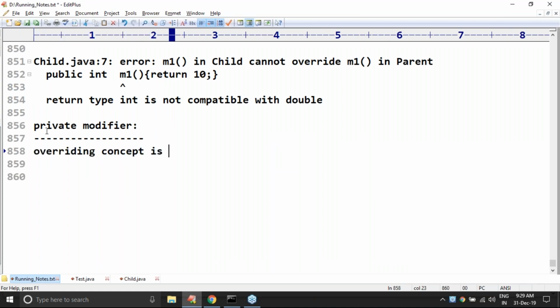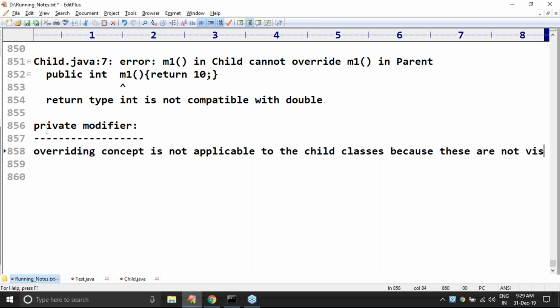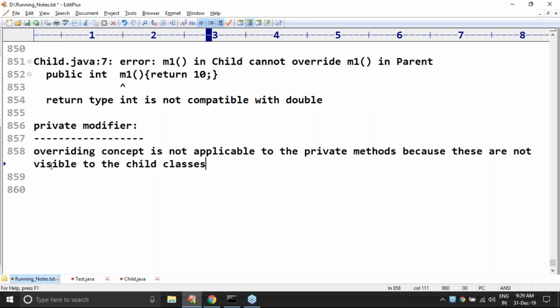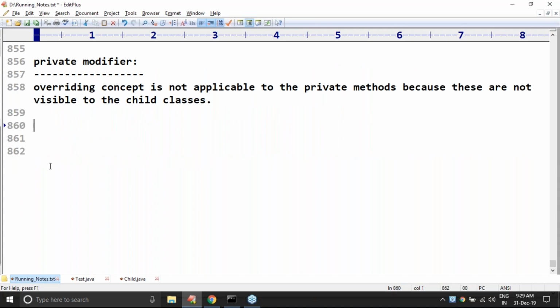The overriding concept is not applicable to private methods, because these are not visible to the child classes. Remember this one. Once these are not visible to the child classes, where is the question of overriding?